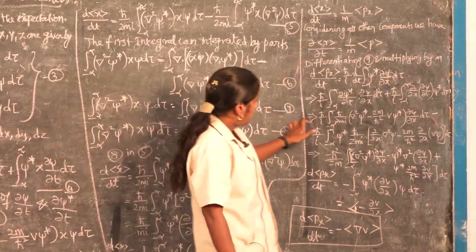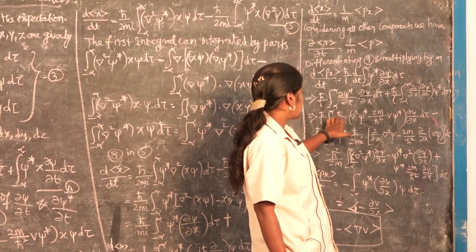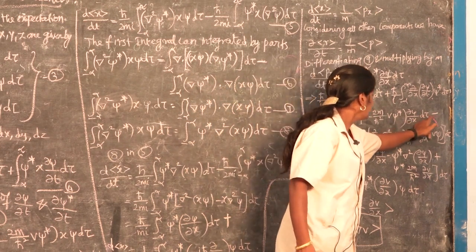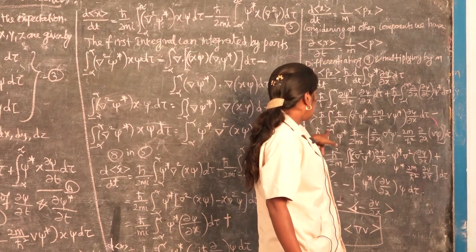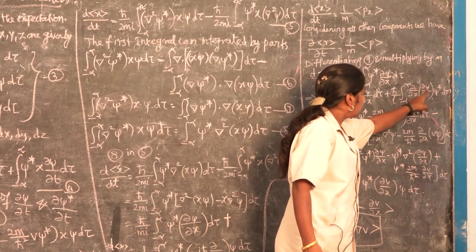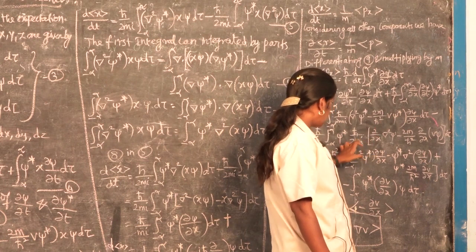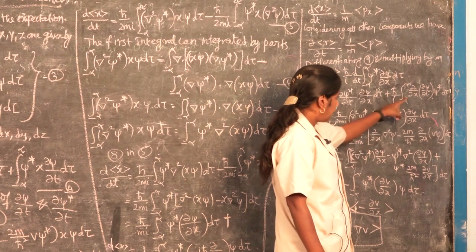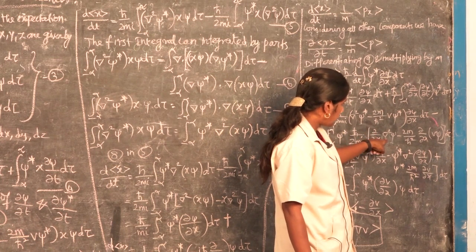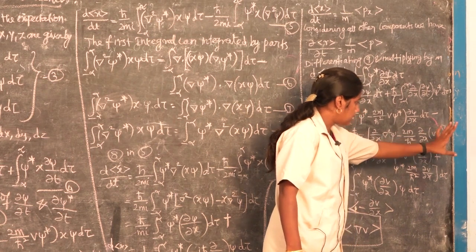Then we have this equation. ∂ψ*/∂t is equal to this value, ∂ψ/∂x dτ, minus ħ by i integral of ψ* into ∂ψ/∂t. ∂ψ/∂t is equal to ħ by 2mi, again ∂/∂x goes inside the bracket, ∂/∂x of ∂²ψ minus 2m by ħ² ∂/∂x of Vψ into dτ.